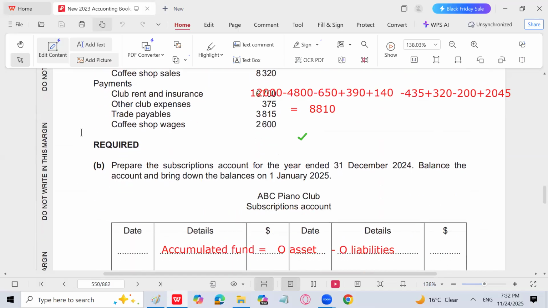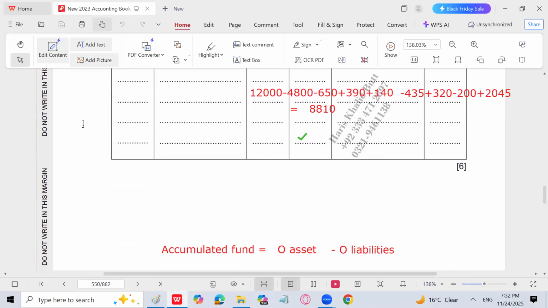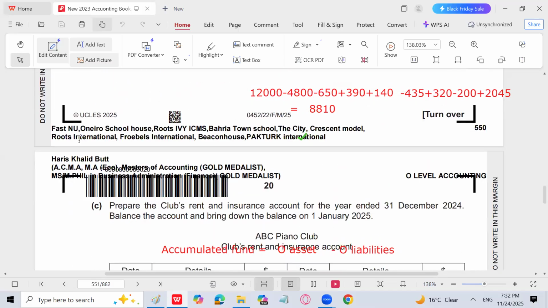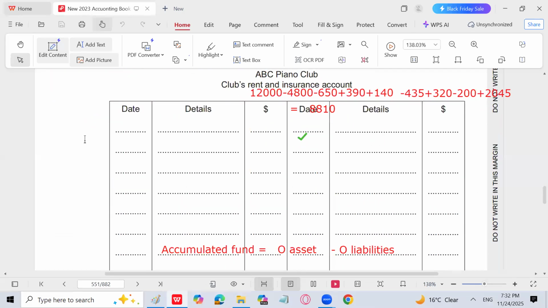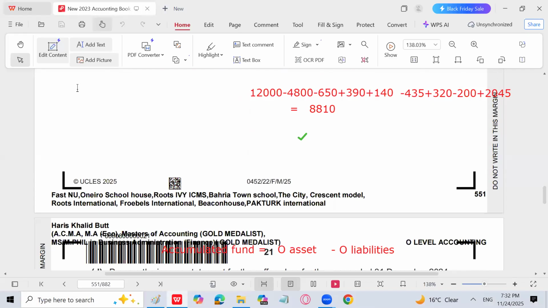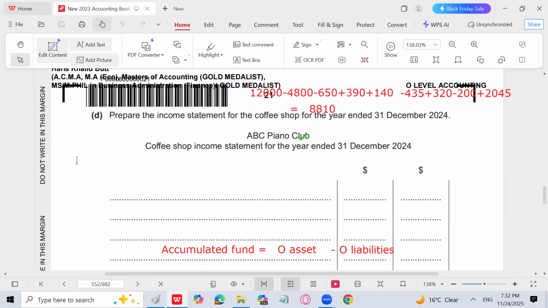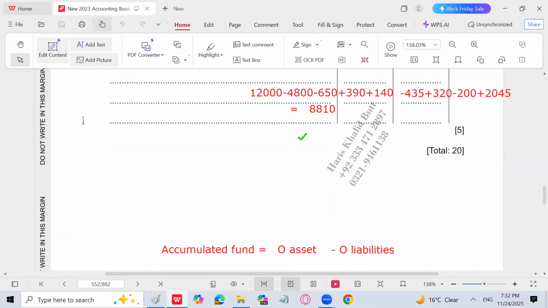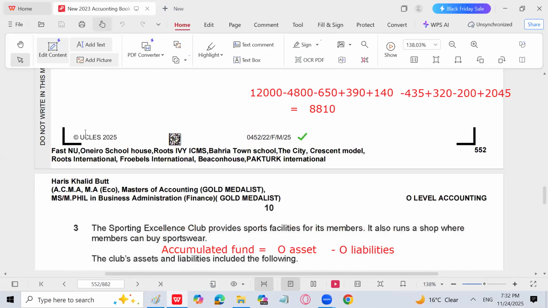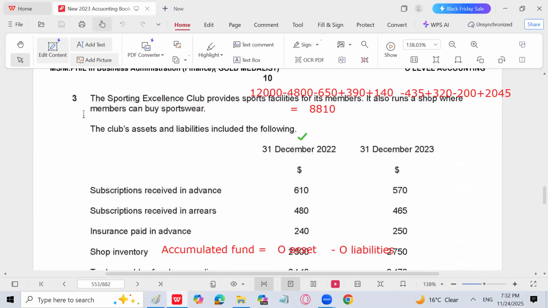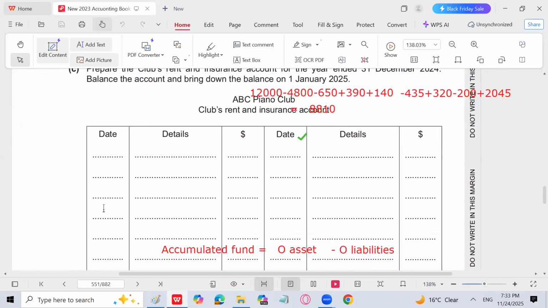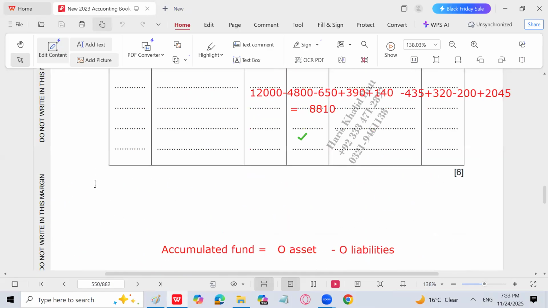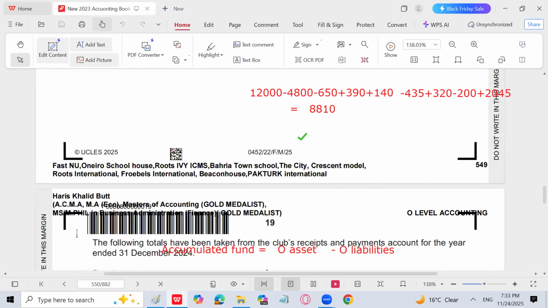Prepare the subscription account for 6 marks. Then you have to prepare the club rent and insurance account. And then you have to prepare the coffee shop income statement for 5 marks. That's it. You are not supposed to prepare the income and expenditure account, because that is not a requirement of the question.